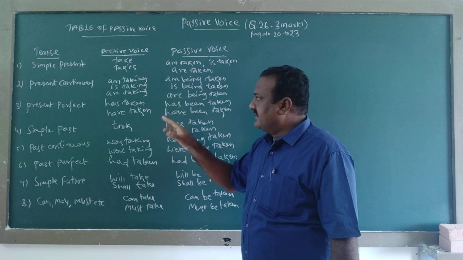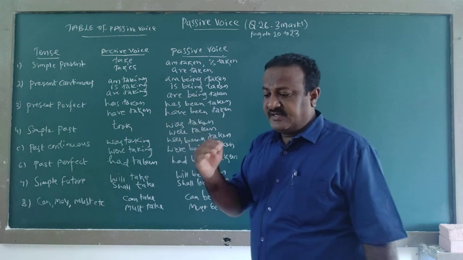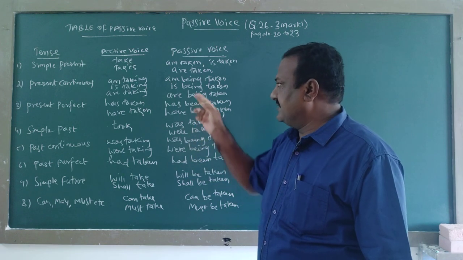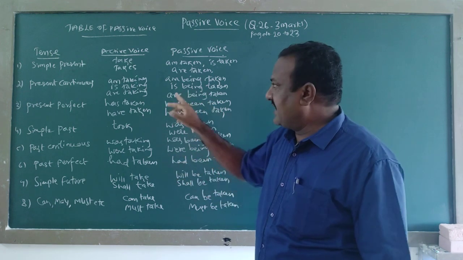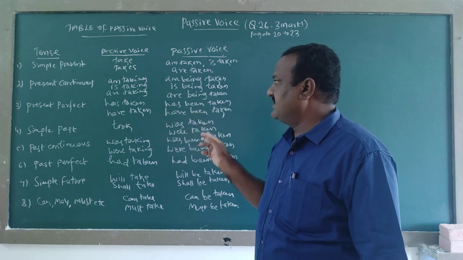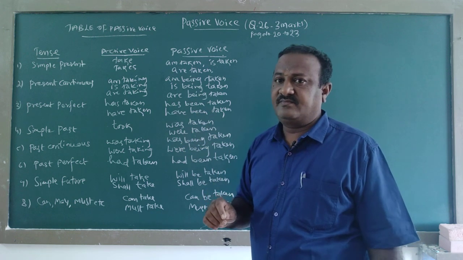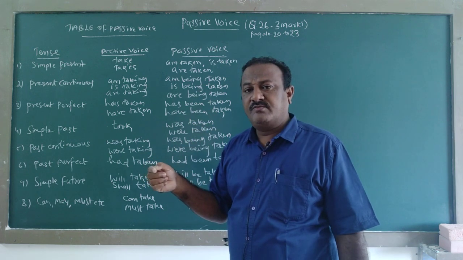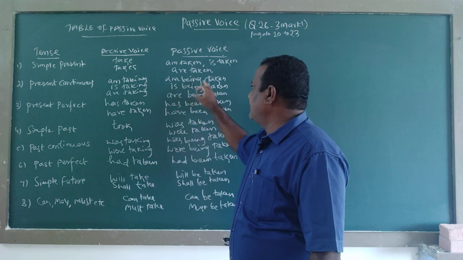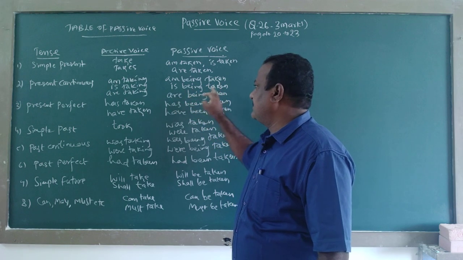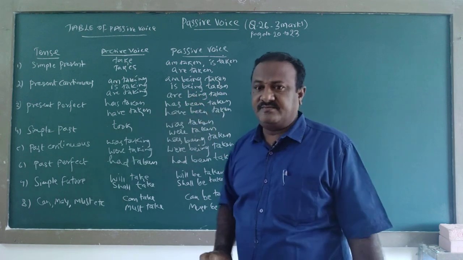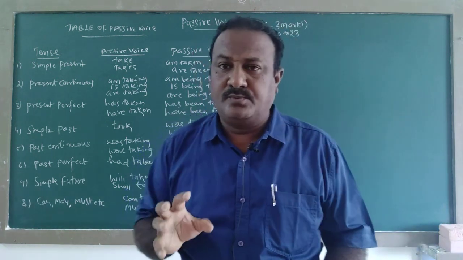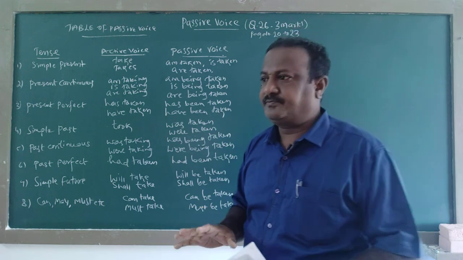In that given sentence, if the active voice is am taking, is taking, are taking, while writing in passive form, am being taken, is being taken, are being taken. See, these are the changes we should do.